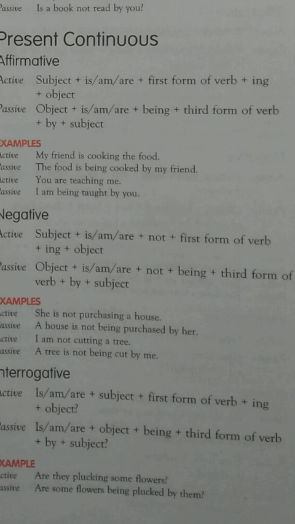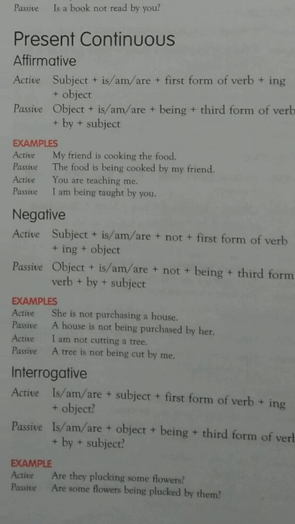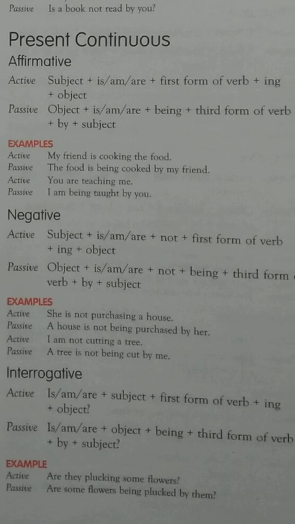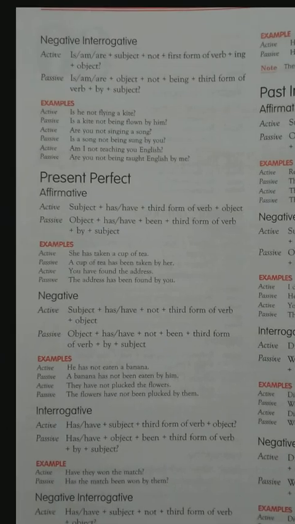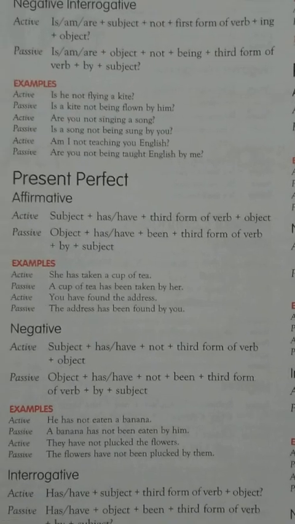Remember this. In the interrogative also, are they plucking some flowers? Are some flowers being plucked? And interrogative negative: he is not flying a kite. Is he not flying a kite? Is a kite not being flown?